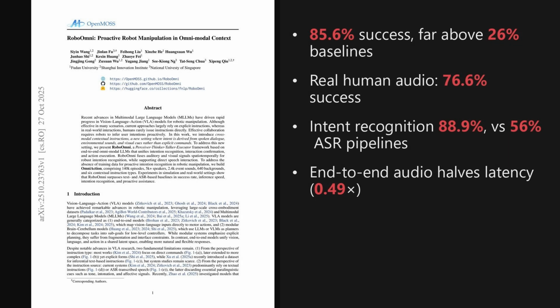Wrapping up, 2 takeaways stand out. End-to-end fusion of raw audio, vision, and text lets the robot infer and confirm intent proactively, far surpassing cascaded speech recognition pipelines, and the OmniAction corpus unlocks rapid, stable training. The broader implication is smoother, faster human-robot collaboration in noisy, real settings.